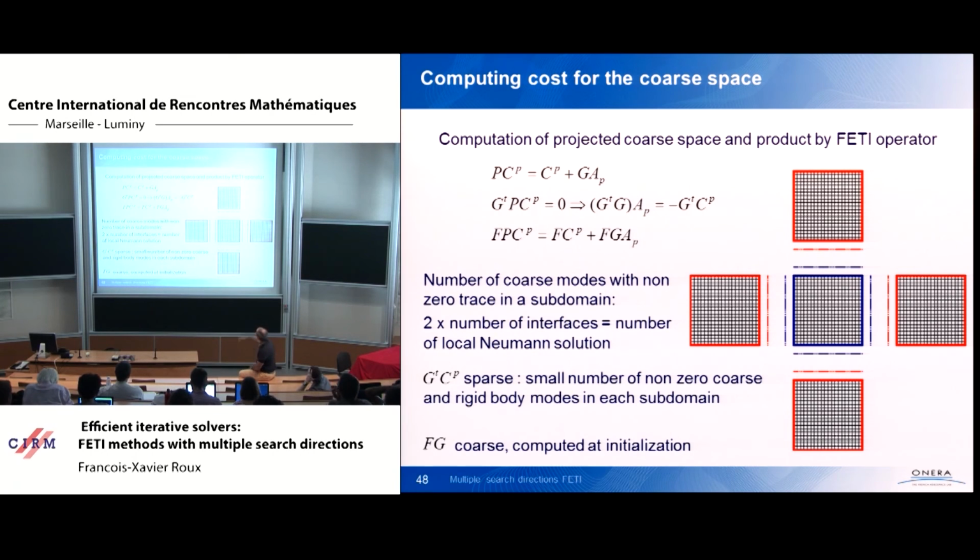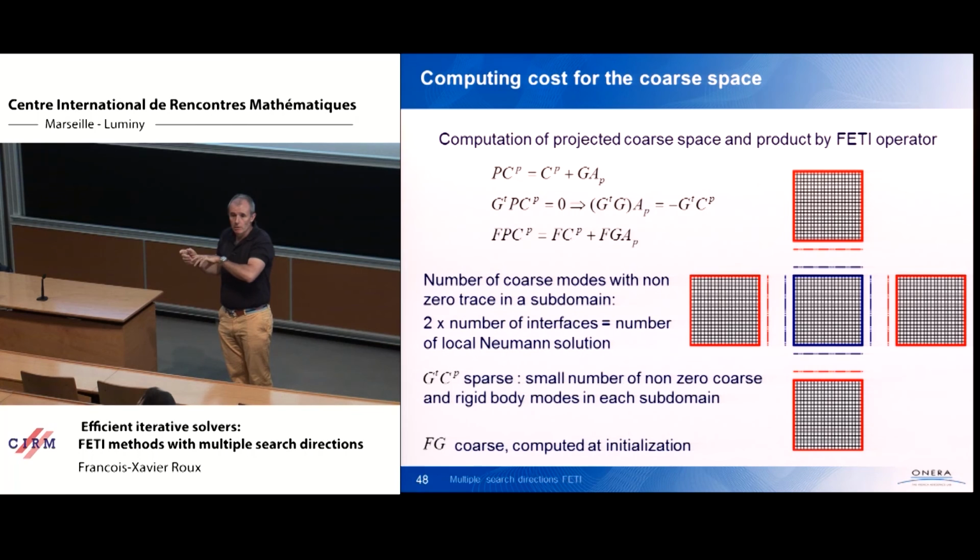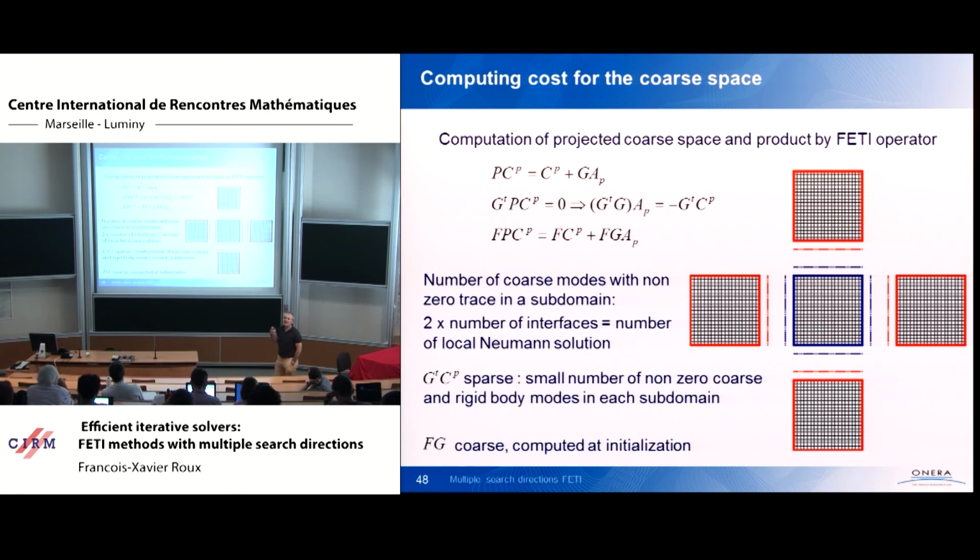Okay? And so to compute AP, you have to solve GTG AP is equal to minus GT CP, but G and CP are two coarse spaces. I mean, on one interface, you have only very few rigid body modes that are non-zero, the ones of the two neighboring subdomains, and very few coarse space vectors that are non-zero also. So this computation is much less expensive than the number of vectors would suggest.